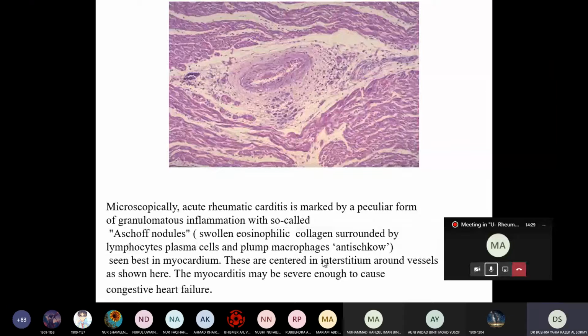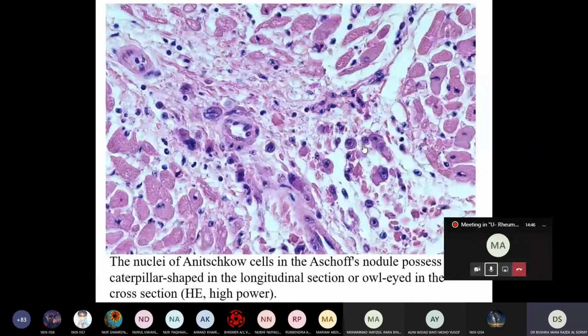Okay, so we can see in high power. This is an Aschoff nodule. It is a granulomatous inflammation. Granulomatous inflammation is actually an aggregation of macrophages and also lymphocytes and plasma cells. So these are the macrophages and Charcot cells, which in cross section look like an owl eye, having two eyes.